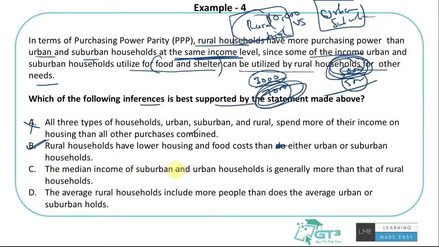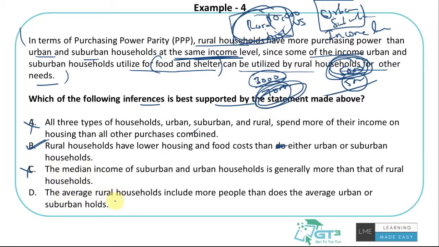The median income of suburban and urban households is generally more than that of the rural households. So, I mean, like, no sense, right? Could be a correct statement, but then how would that be something I can infer? The passage only talks about if I compare rural households versus urban and suburban with the same income level, right? These people have more purchasing power after spending on housing and food because these guys spend less on food and shelter. That's sort of what I can conclude, but not about the median being higher here or here.